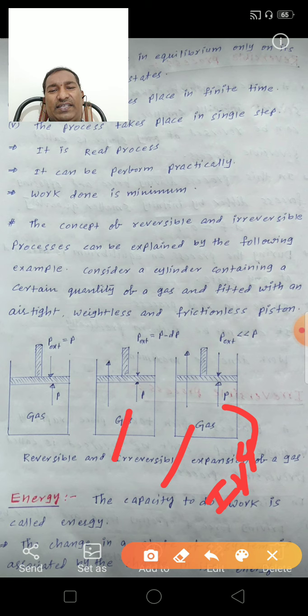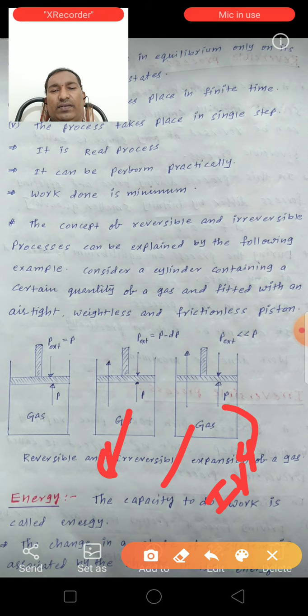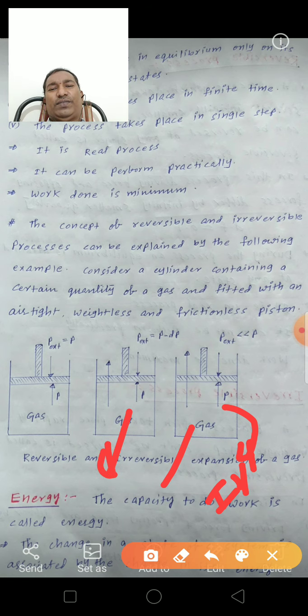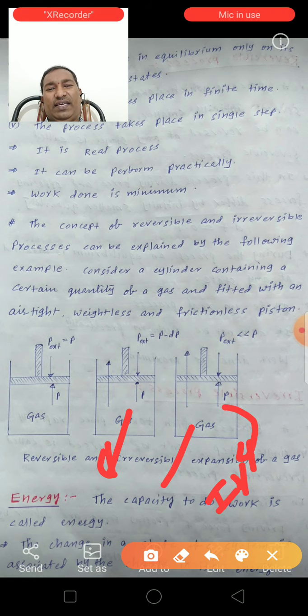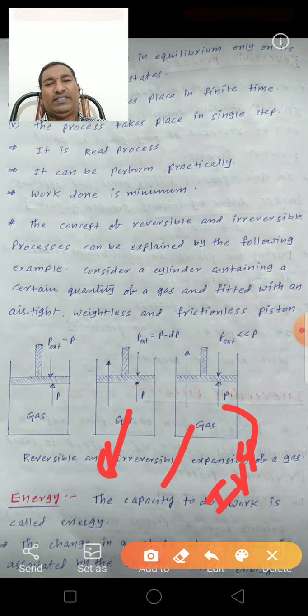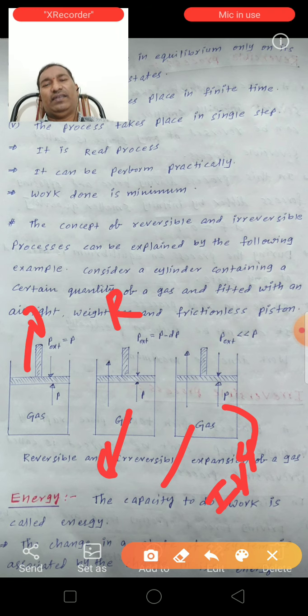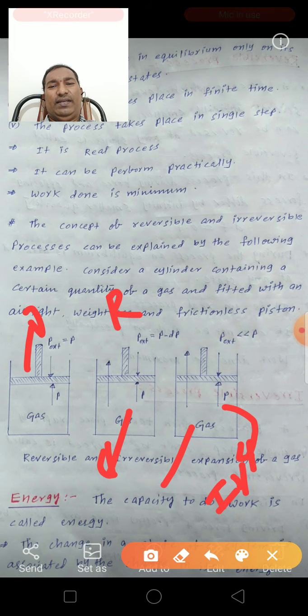In the second step, infinitesimally small changes take place in the reaction, so it is reversible. Here the external pressure and internal pressure are equal, so there is no expansion in the upward or downward direction.